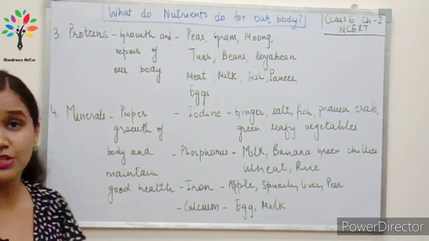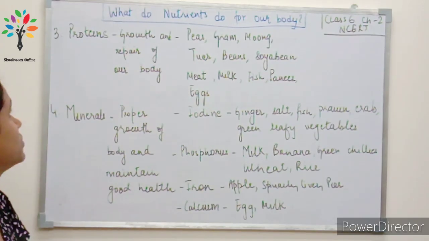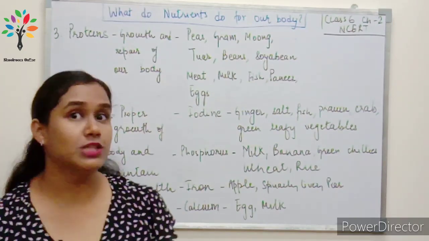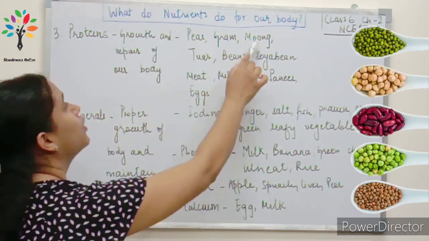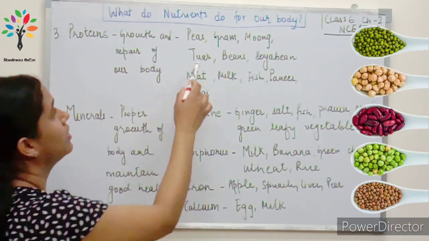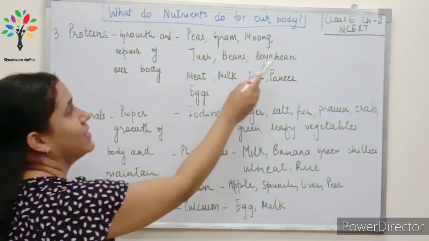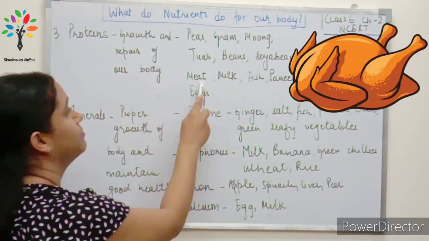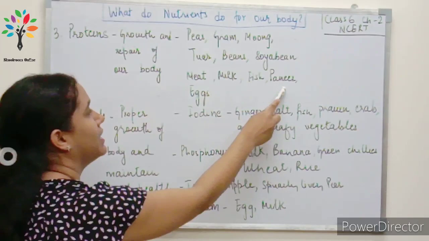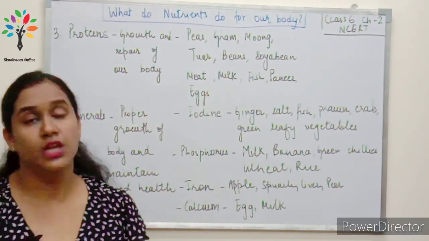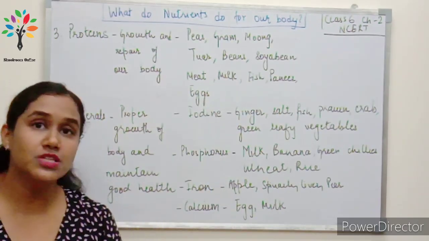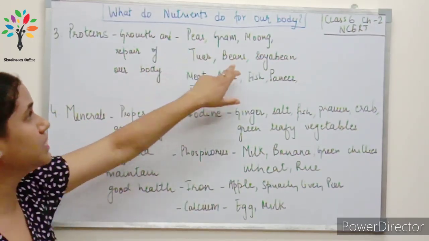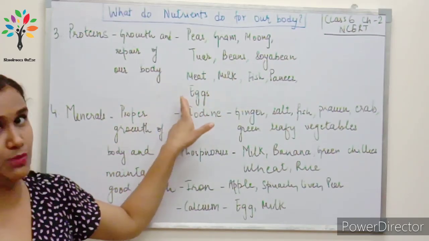Okay, now let's look at the sources. Where do we find proteins? Proteins are present in all the pulses like gram, moong, tuar or arhar dal, then in peas, beans, soya bean, right? And what are the animal sources? Meat, milk, fish, paneer and eggs. Okay, so we can find proteins in both plant sources and animal sources. These are the plant sources, pulses, pea, bean, soya bean, and these are the animal sources.